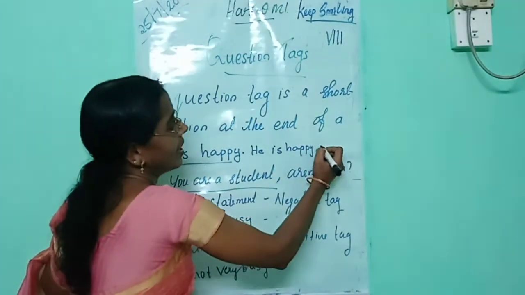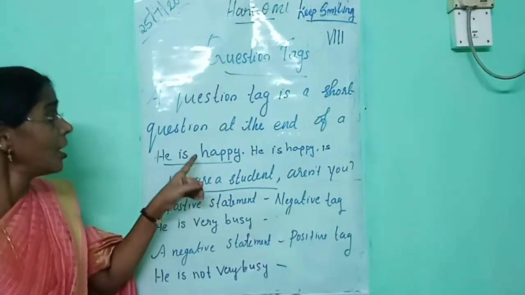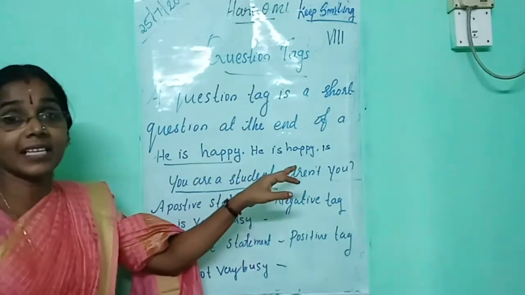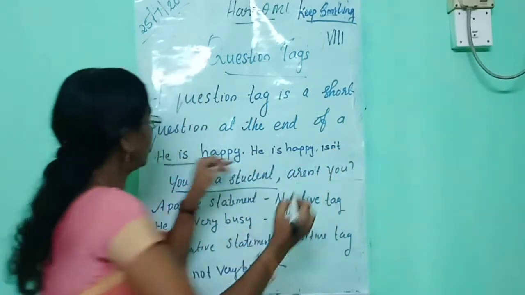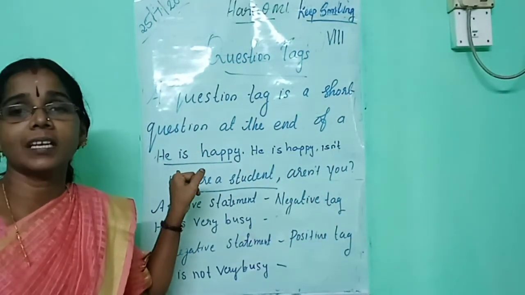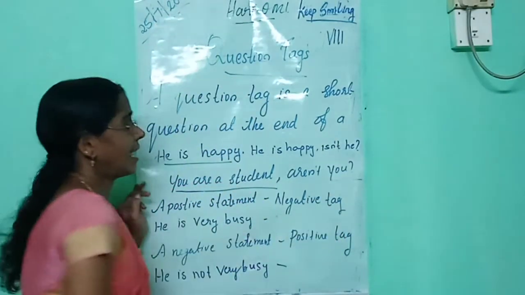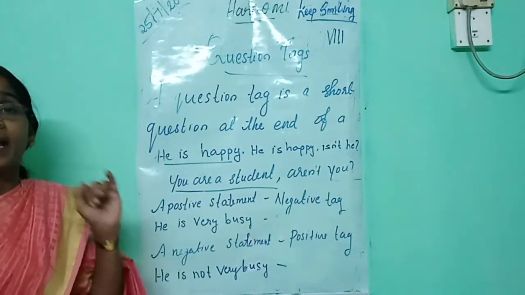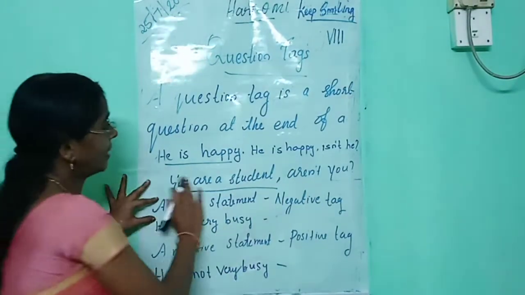Is is the helping verb. If the sentence is positive, and yes, this sentence is positive, you should write the negative tag. That means n't. Then you write the subject. Which is the subject in the given sentence? Isn't he? This is the question tag. What do you mean by a question tag? A question tag is a short question at the end of a statement. Listen here.